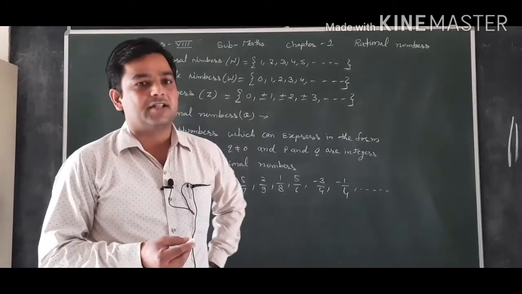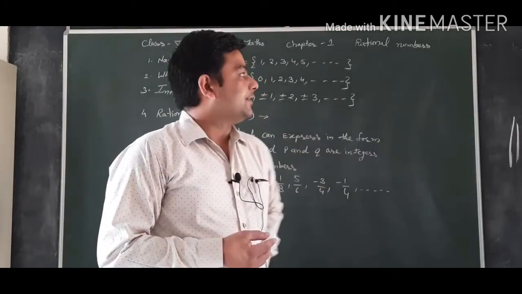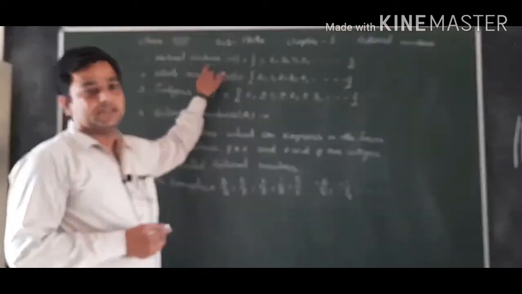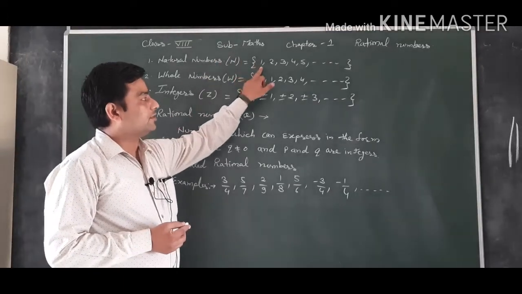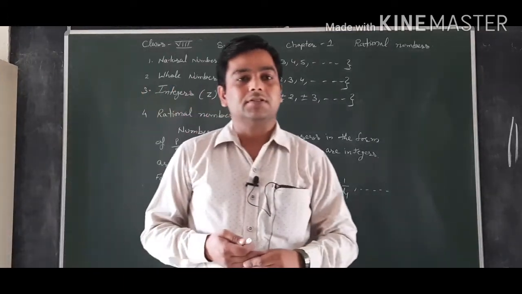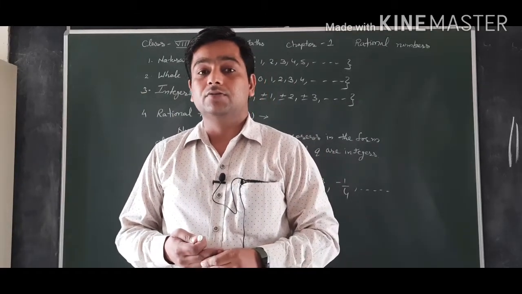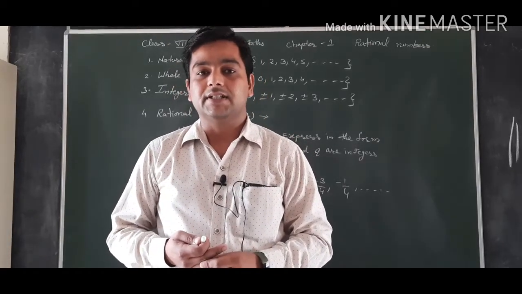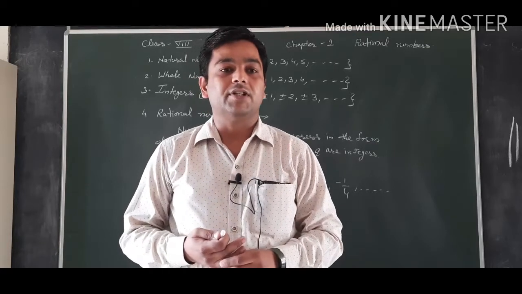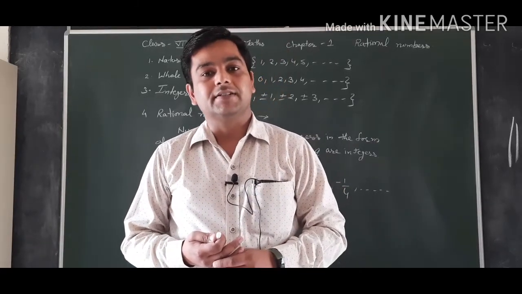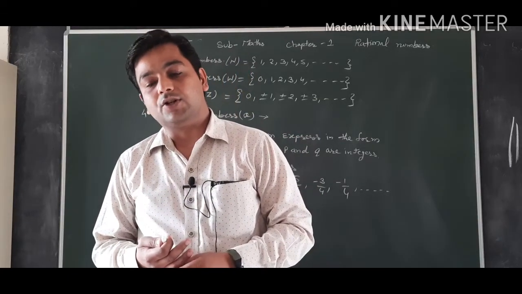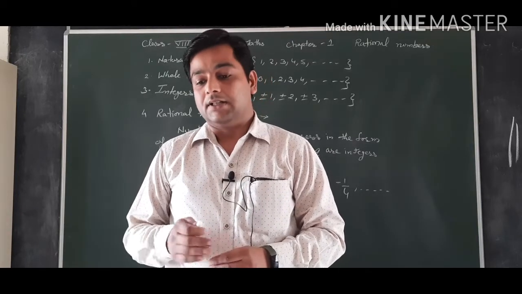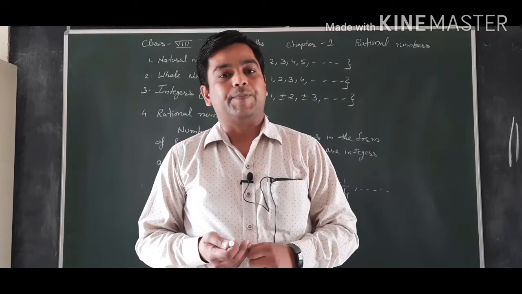Before rational numbers, in earlier classes, you studied the number system. The first are natural numbers, starting from 1, 2, 3, 4, 5, or counting numbers. Whatever we count in our daily life is a natural number, like how many students are there, 10 students; how many stools, 10 stools; how many boards, how many classrooms. Whatever we count is called a natural number.